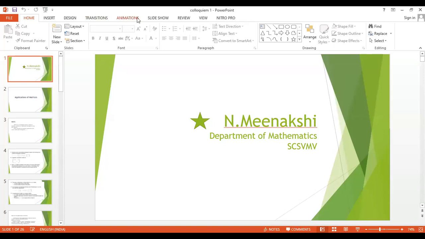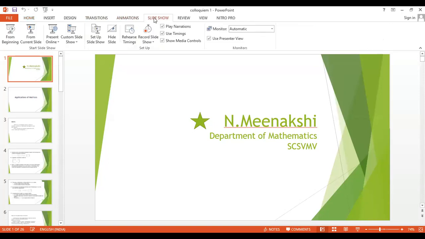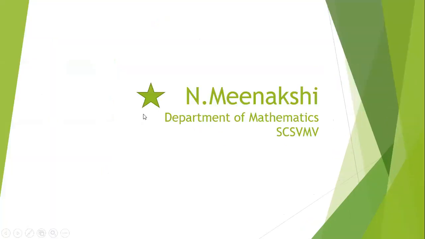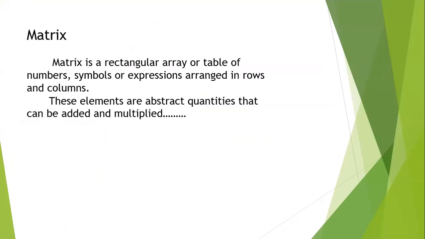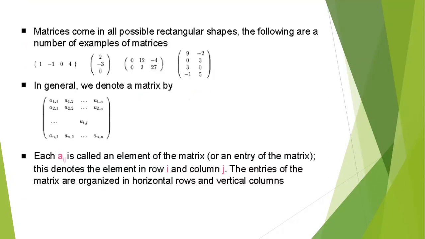Today, we are going to see application of matrices in cryptography. First, application of matrices. Some basic definitions. A matrix is a rectangular array or table of numbers, symbols or expressions arranged in rows and columns. These elements are abstract quantities that can be added and multiplied. Matrices come in all possible rectangular arrangements of shapes.